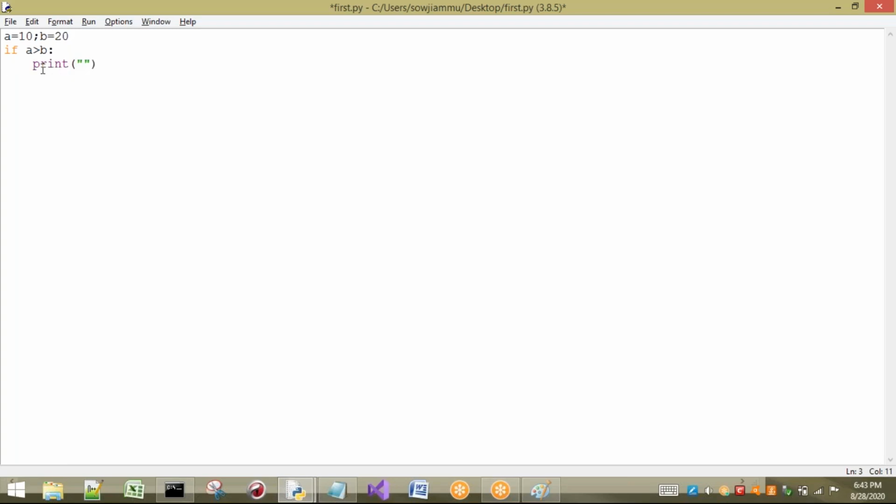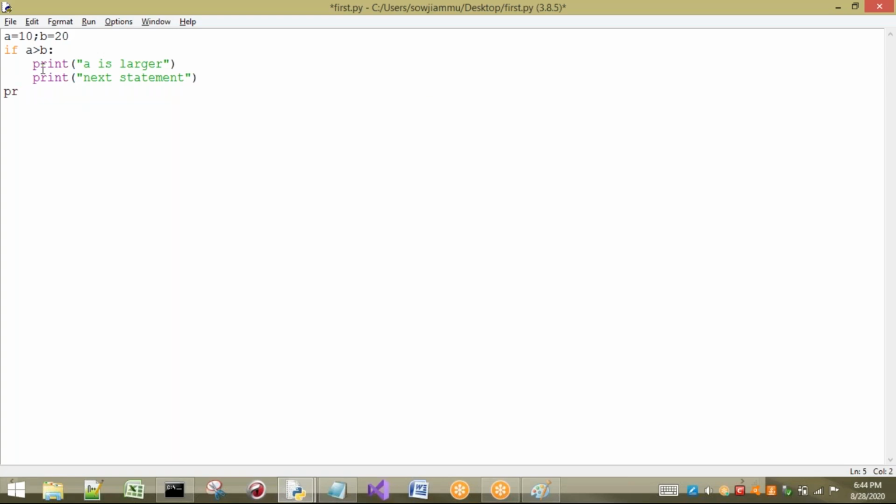If a greater than b, then a is big, a is larger, for example. Completed. If I press enter and you want to write any more statement, for example, I am going to say this is the next statement. That means if you want to end this block, if you want to end the if, then we have to go back to non-indentation. These two lines come under indentation. Whatever line I write here is called non-indentation.